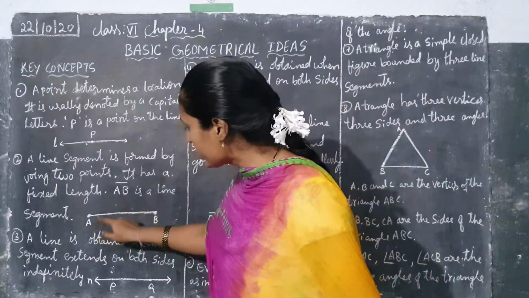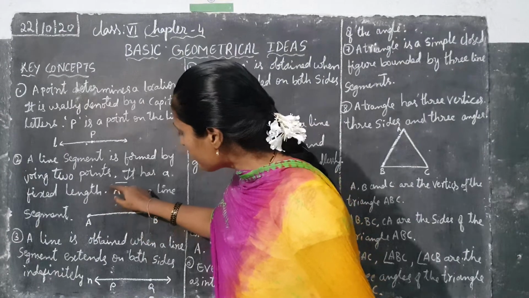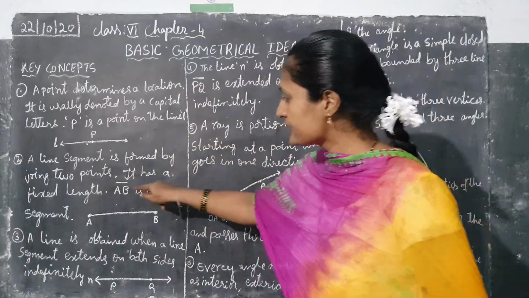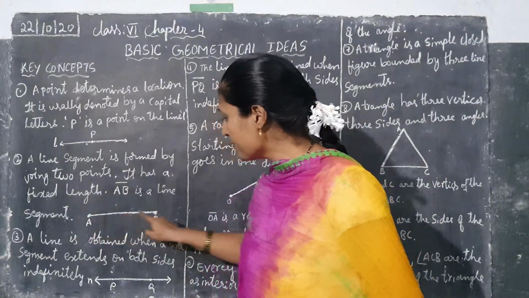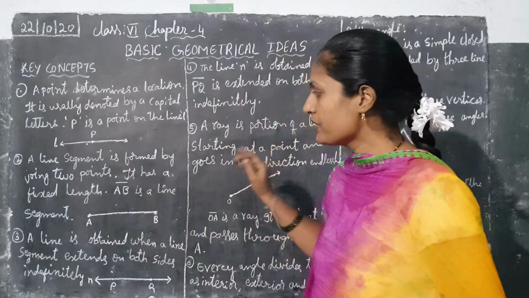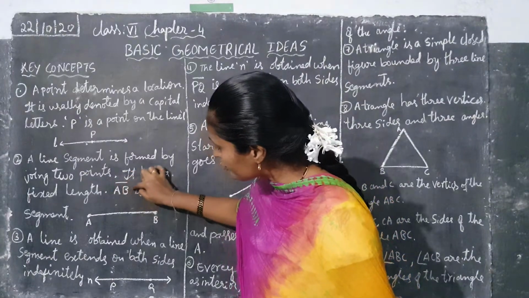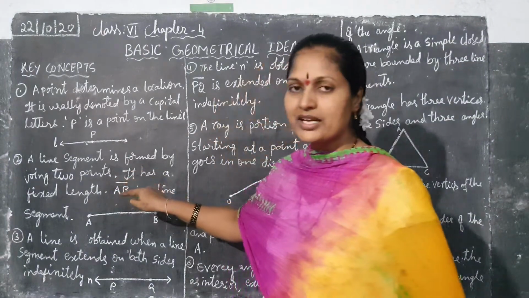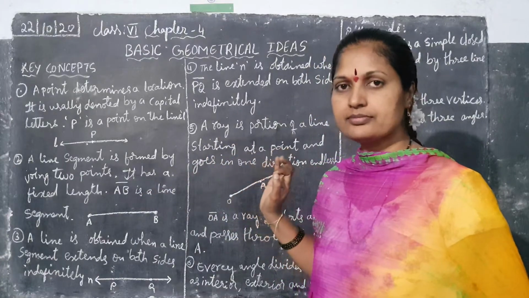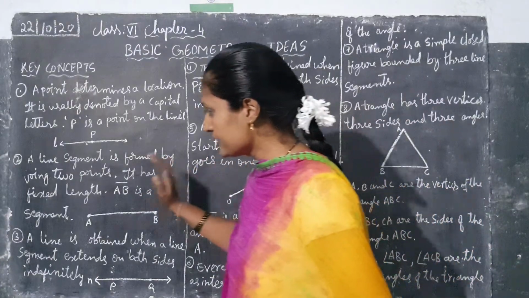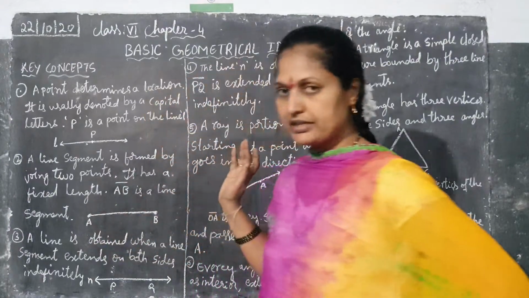See how we have to write AB with a small line on top. It is a line segment. See, AB is the line segment. In short, we have to write it this way. If we see this one, like this is the line segment. You have to find it, children. Now next, this understood? Now we go for the 3rd point.